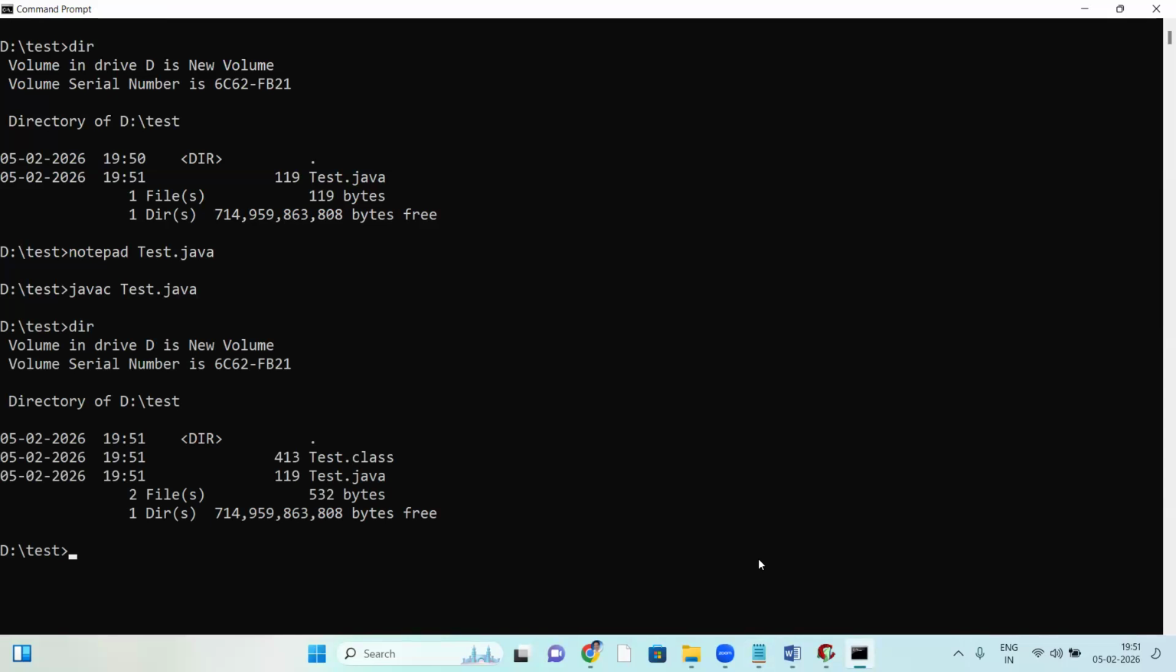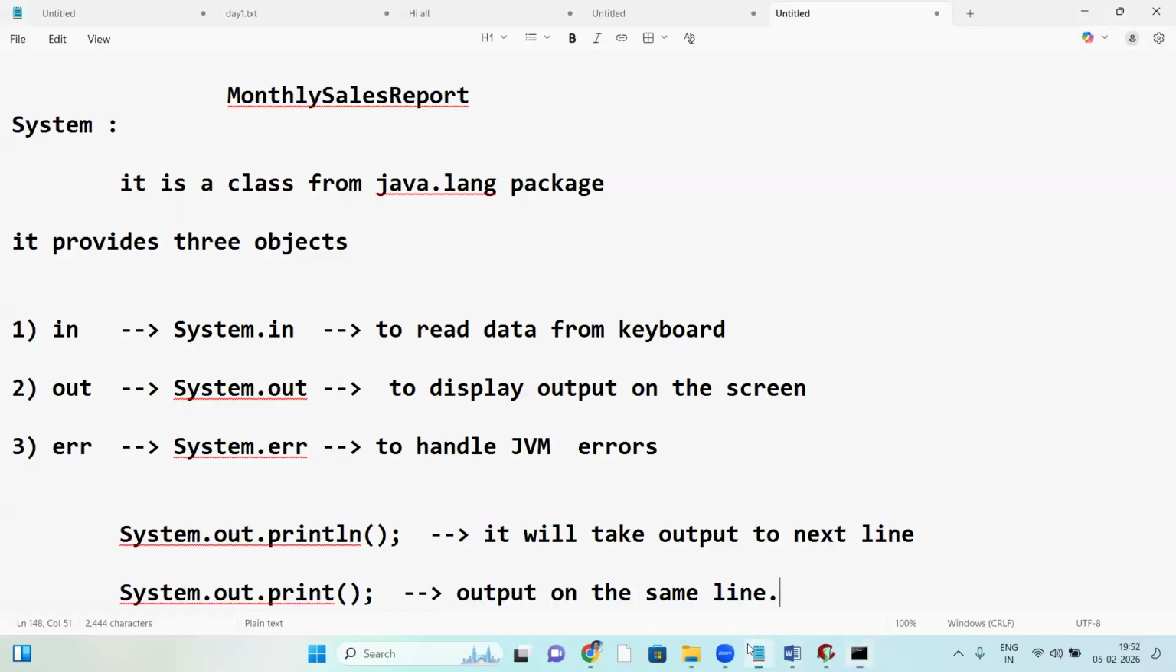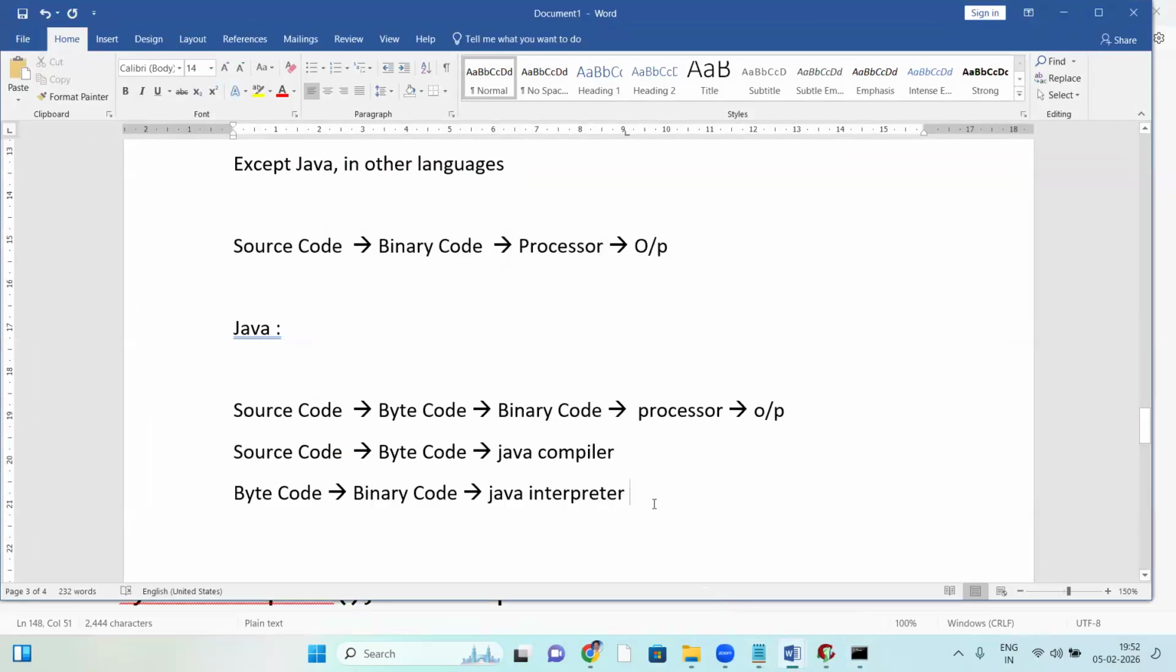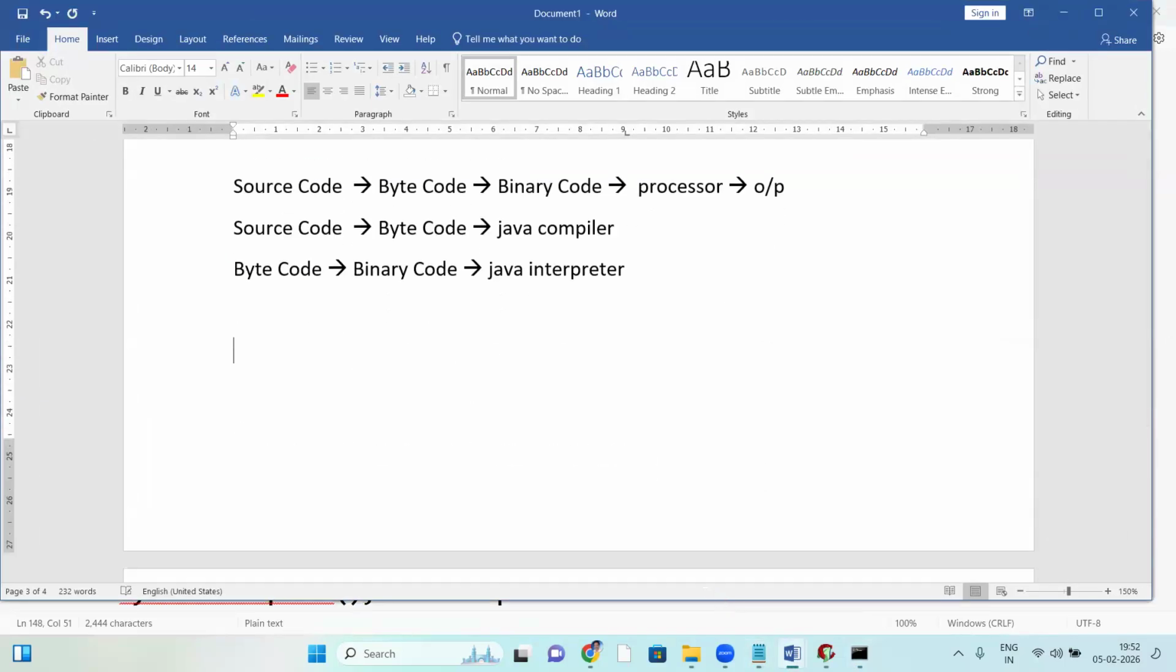Now check it here. If no error, it generates a .class file. See, .java is source code, and .class is byte code. Okay, right? Now what is happening here?